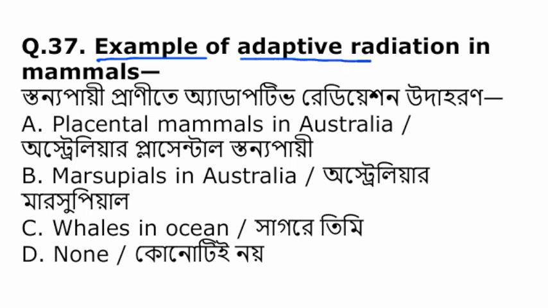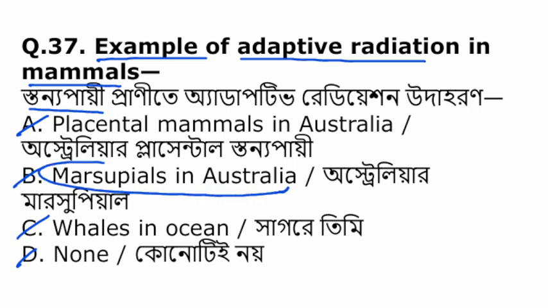Example of adaptive radiation in mammals. স্তন্যপায়ী প্রাণীর মধ্যে যে অ্যাডাপটিভ রেডিয়েশন তার উদাহরণটা কোনটা? প্লাসেন্টাল ম্যামেলস ইন অস্ট্রেলিয়া, মার্সুপিয়ালস ইন অস্ট্রেলিয়া, ওয়ালেস ইন ওশান, or none of the above. So examples of adaptive radiation is marsupials of Australia. The Australian marsupials are examples of adaptive radiation.